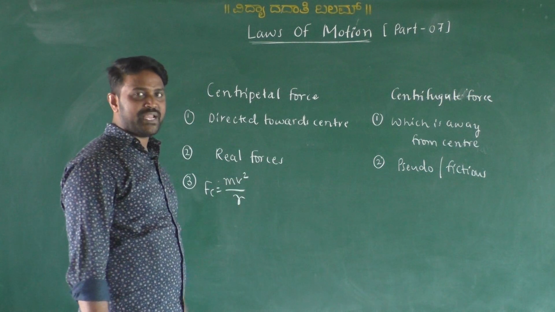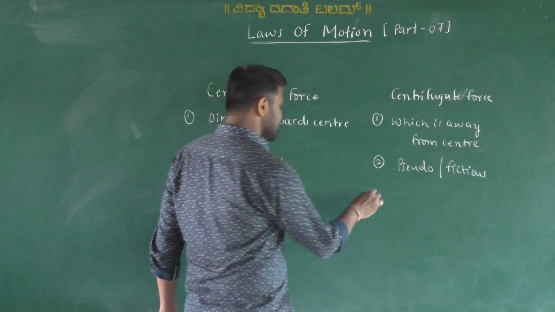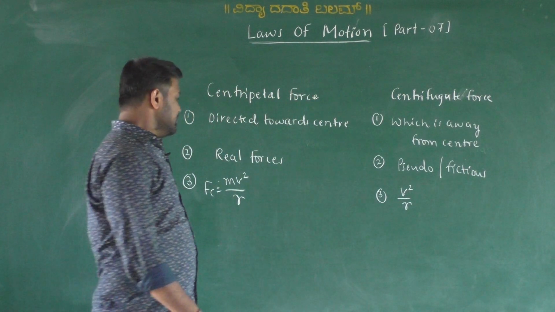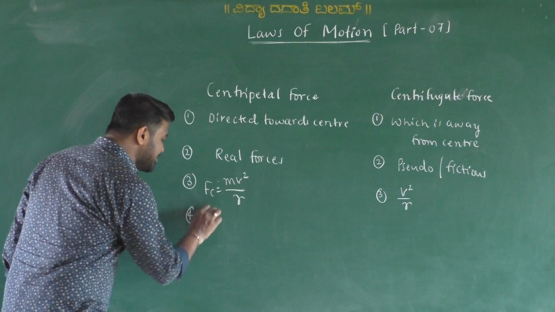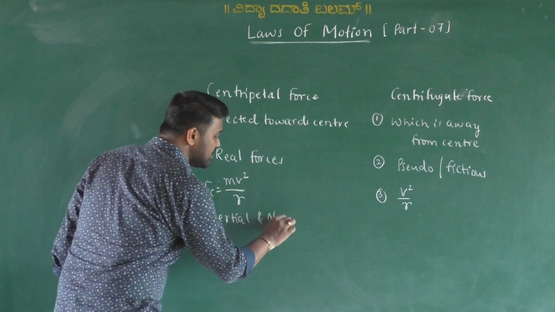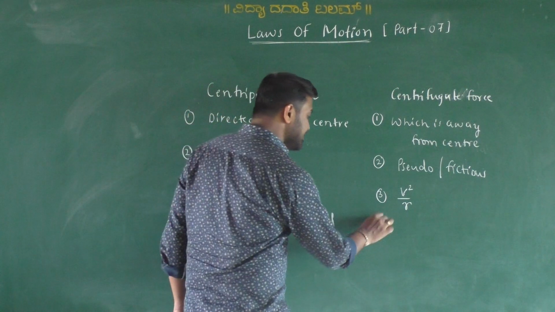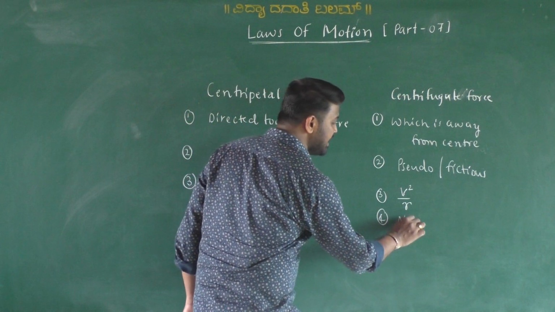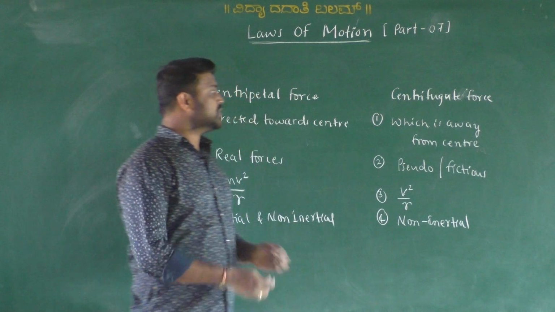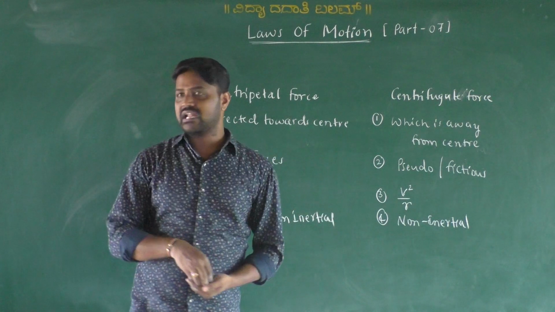So v is the speed, m is the mass of the object, and r is the radius. The centripetal force works in inertial and non-inertial frames, but the centrifugal force works only in a non-inertial frame. So these are the important definitions for centripetal and centrifugal forces.